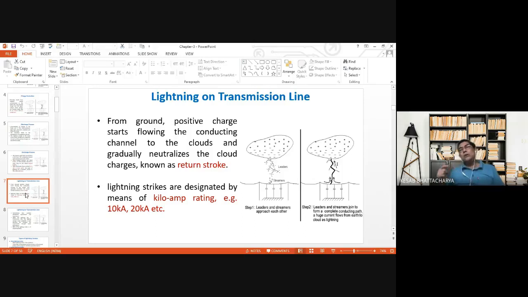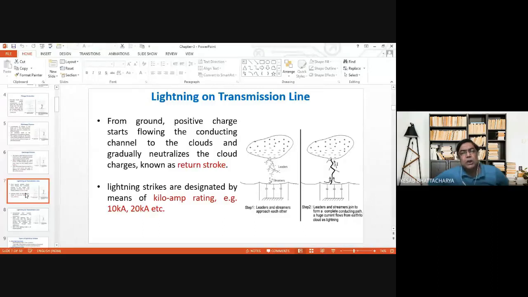From the earth, positive charges start flowing to the cloud through the same path, and they start neutralizing the negative charges in the lower part of the cloud. That is why after some time, the lightning discharge automatically stops.